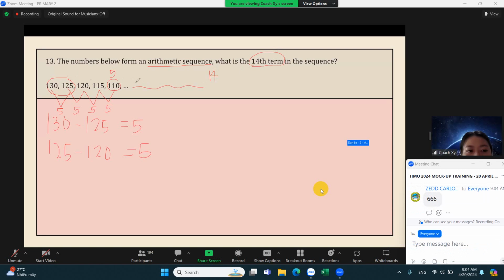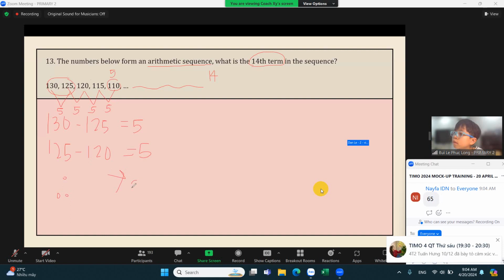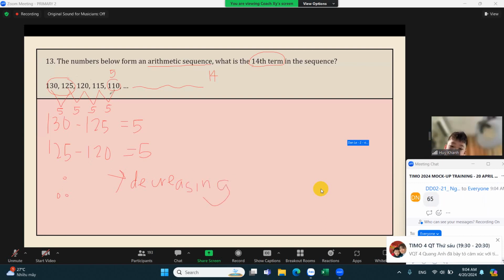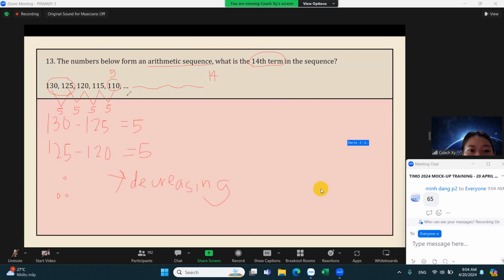Again, let me tell you, the pattern is decreasing by 5. So you will not add 5, but you have to decrease by 5 every time. How many 5s would we decrease starting from the 5th term up until the 14th term? So we can do subtraction.